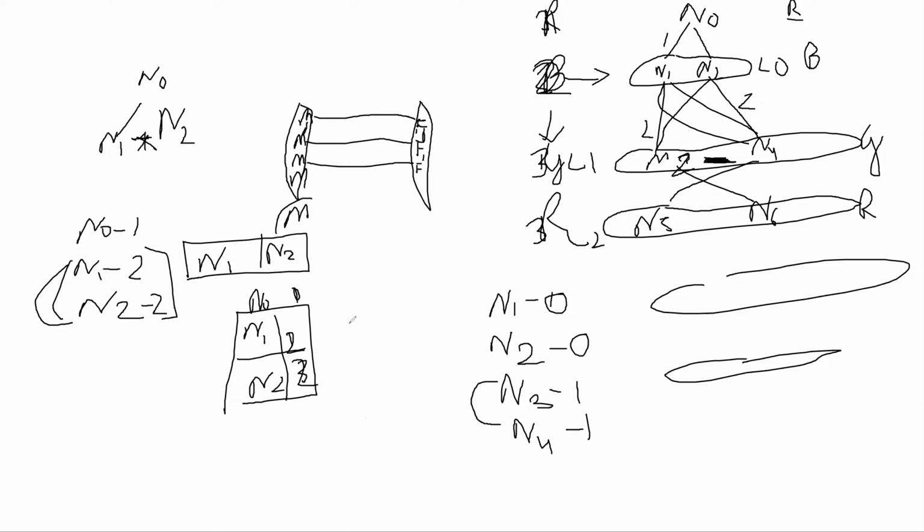Suppose the N4 on the right is not a child of N1, rather it is just a child of N2, and N3 is a child of N1. Okay, let's do this, I think that's a good example. So here we have N1, N2, and N3, N4. So here N3 and N4 belong to the same level. If they are connected, would that be a problem?